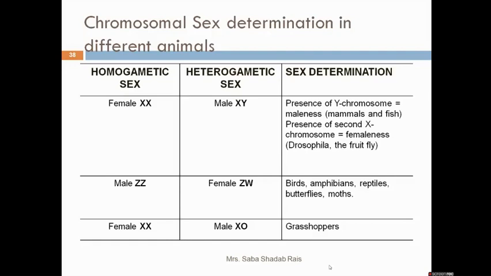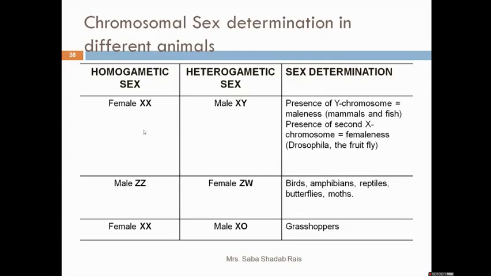Now I will give a quick review. In the case of the XX-XY sex determination mechanism, we know the females are homogametic and males are heterogametic. Females have the XX chromosomes and males have the XY chromosomes. So the presence of the Y chromosome will decide maleness. It happens in the case of mammals and fish. The presence of the X chromosome will decide femaleness.